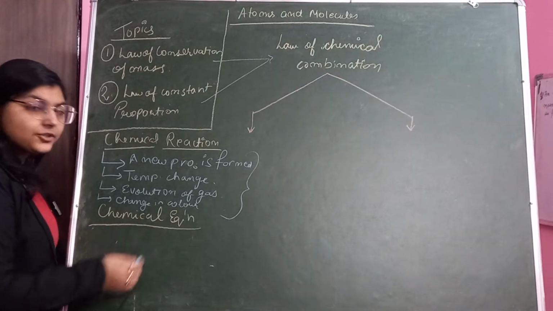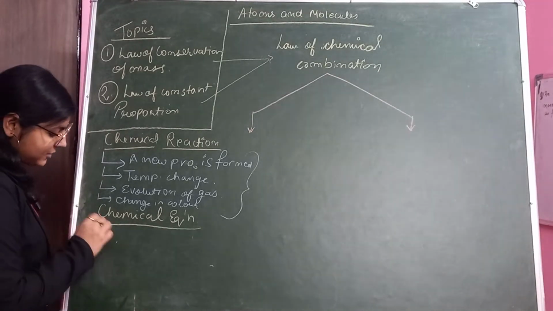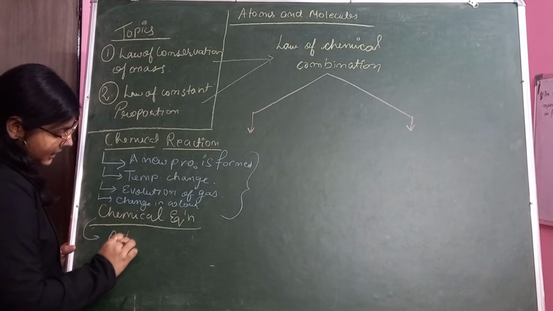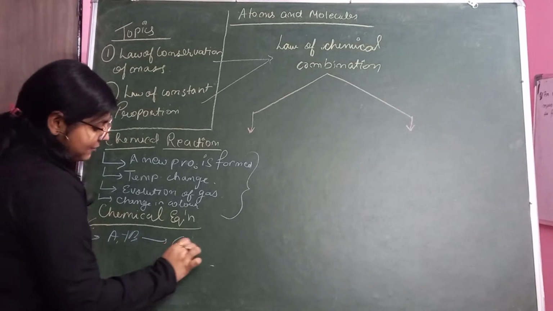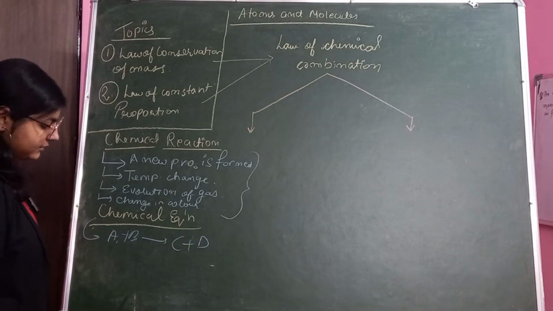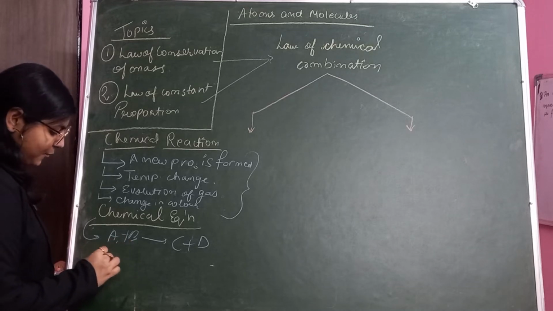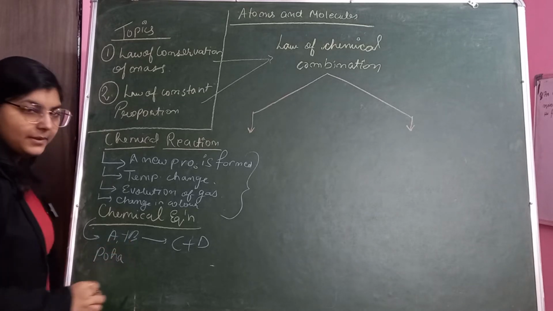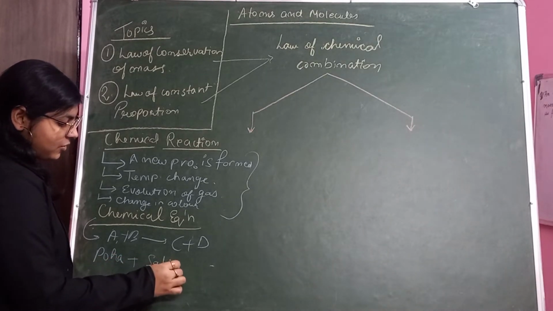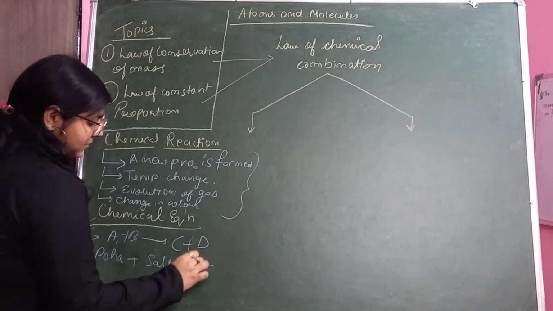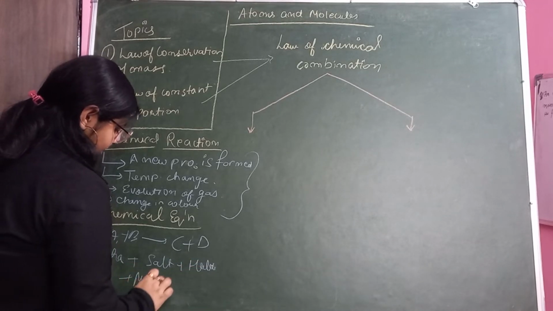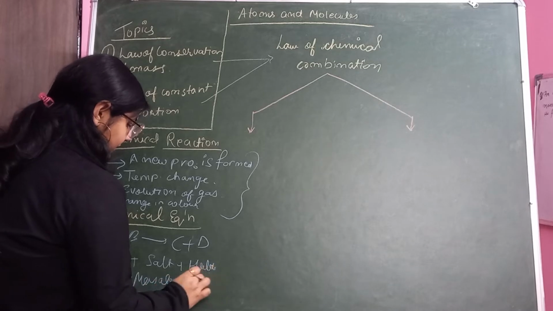Now chemical equation. So see, केमिकल इक्वेशन क्या होता है? A plus B, product में आपको मिला C plus D, correct. Like if you take poha, बनाना है, तो you take poha, you add some salt, you add some haldi, right? You add some masala, and as a result you get what?